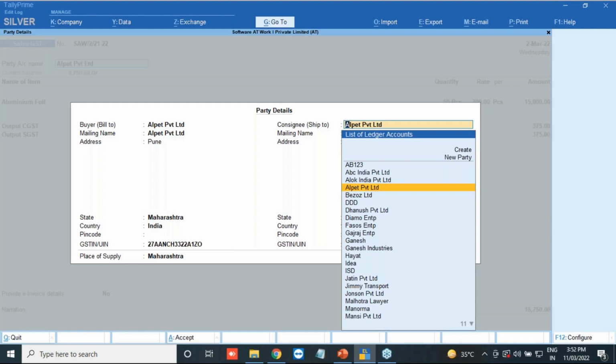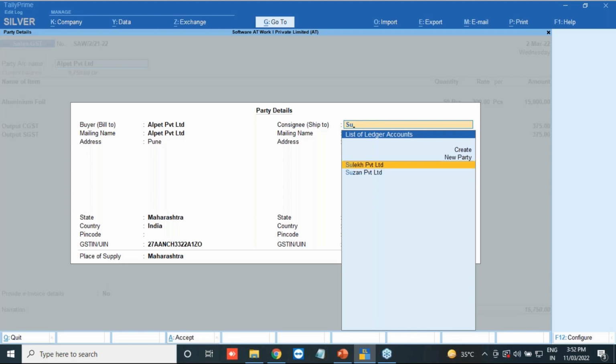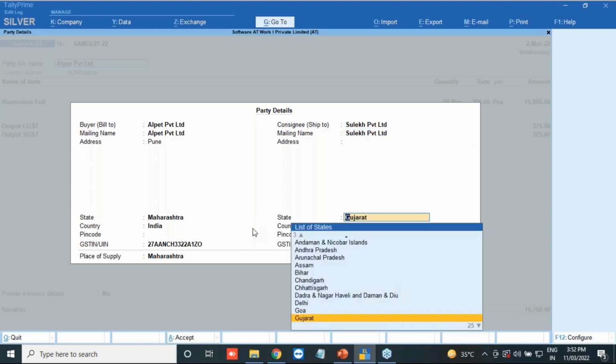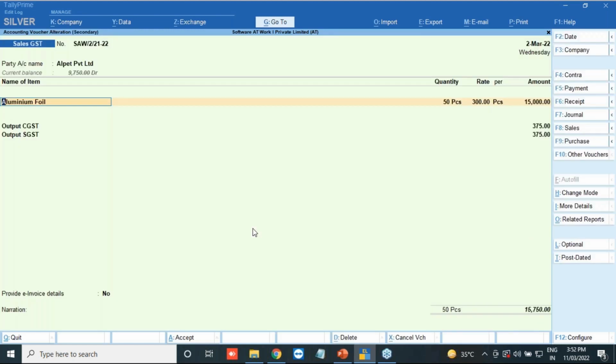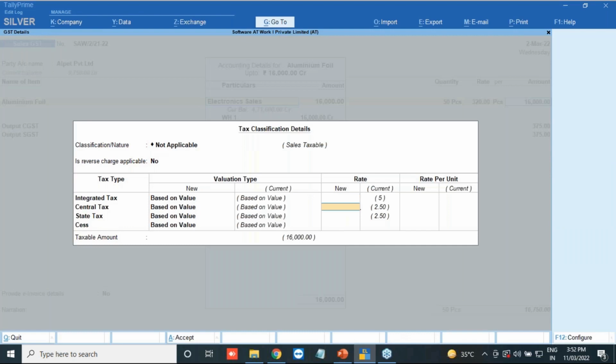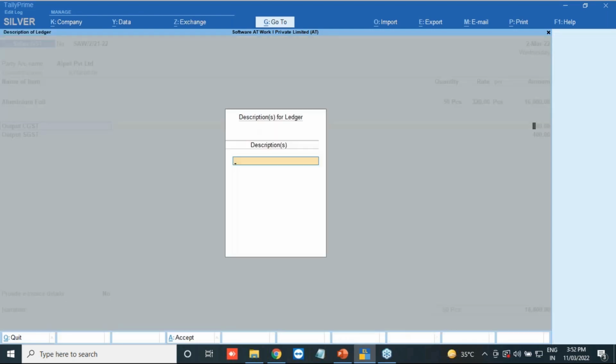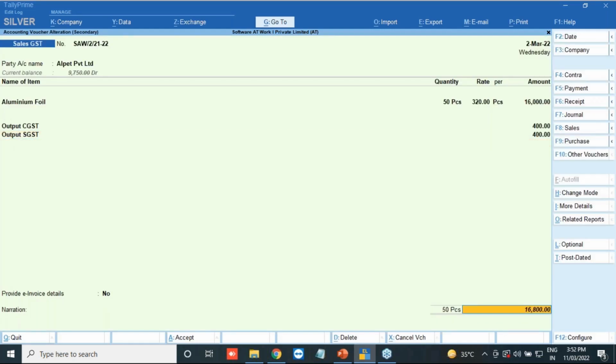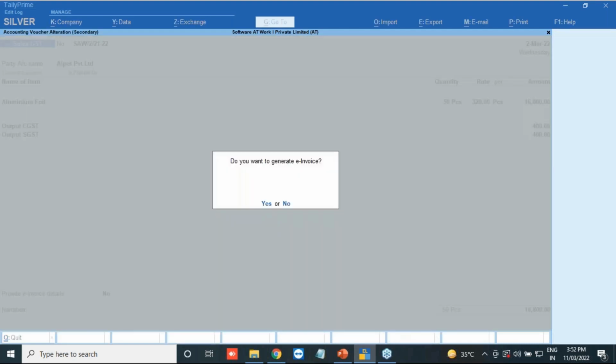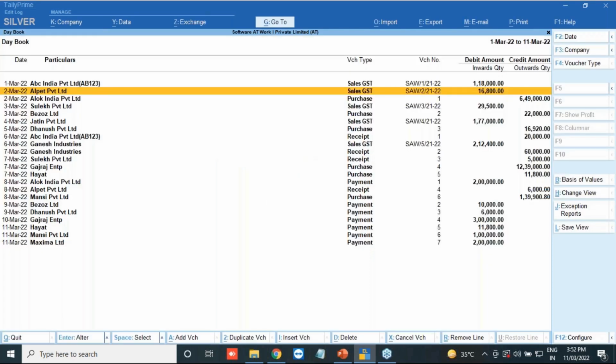Everything is fine, and here I will change the rate to 320. So the manager has made changes, and I will accept this. These are the changes I have made.